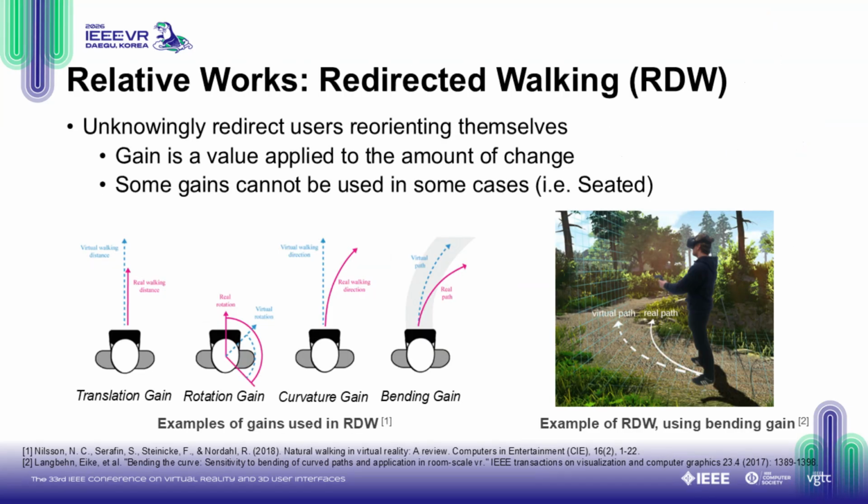To address spatial limitations, prior research has extensively explored redirected walking. Redirected walking subtly redirects users by applying gains to the amount of physical change, such as translation, rotation, curvature, and bending gains. However, because redirected walking primarily assumes that the user is physically walking, it is highly challenging to apply these techniques to stationary or seated VR experiences.